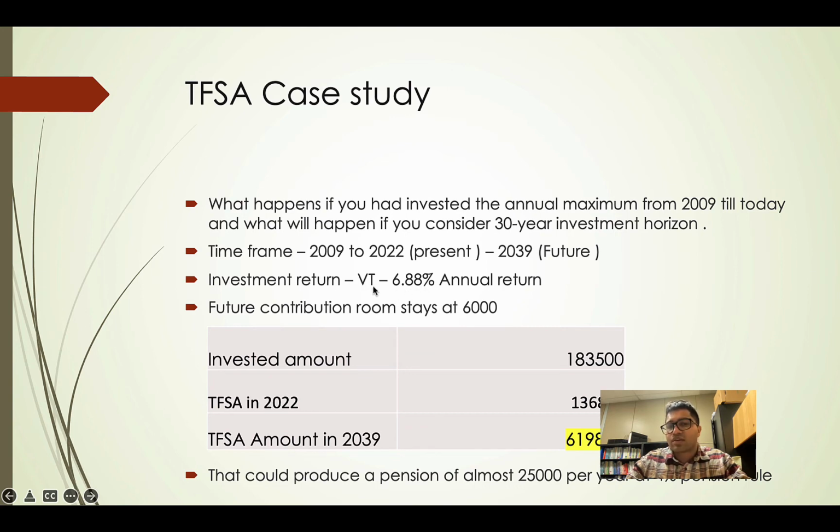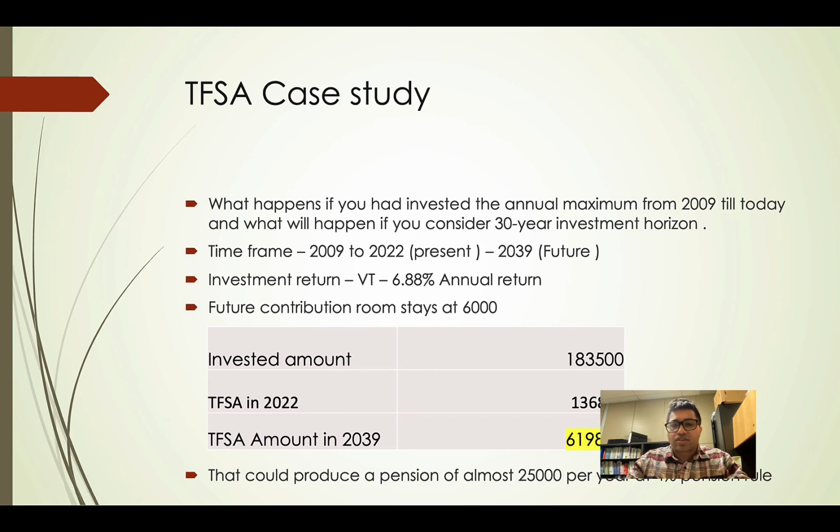You can check it out. VT is the ETF that I'm talking about. It invests in all global stocks, it is not country specific. So 8,000 or 9,000 companies are there in the fund, and it has given 6.88% annual returns till date. There is also an assumption that the future contribution room will stay $6,000. It is going to change based on inflation, but for simplicity purposes, we are assuming it is $6,000.